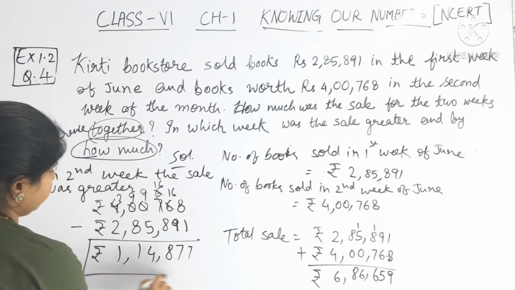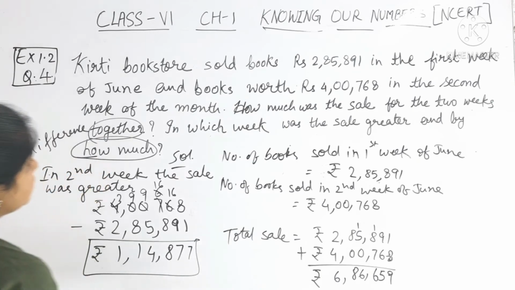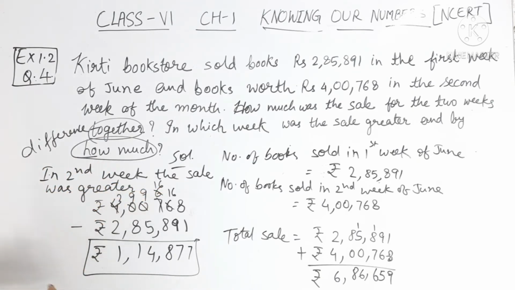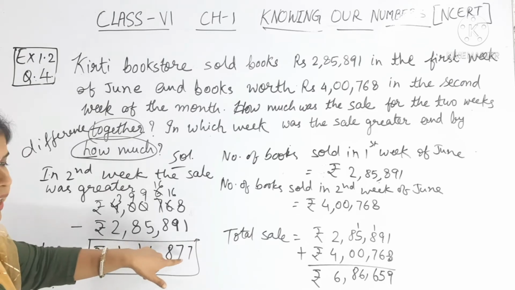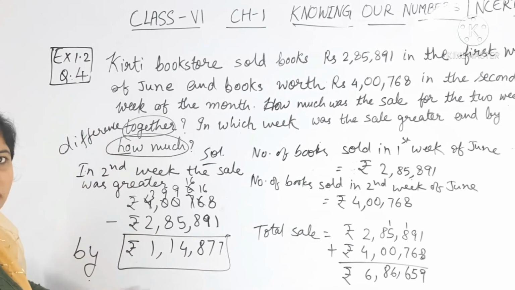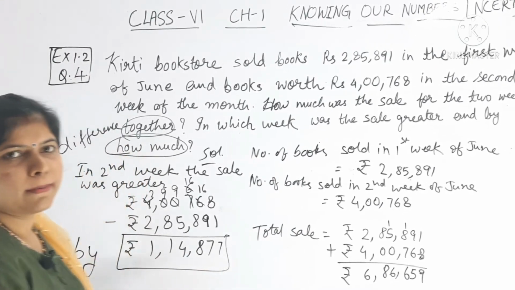Rupees. So the answer will be, in the second week the sale was greater by rupees 1,14,877. Okay. So this is the solution for question number 4.